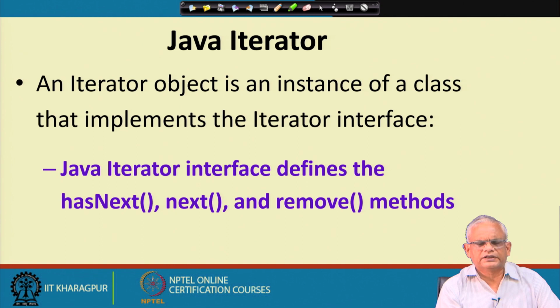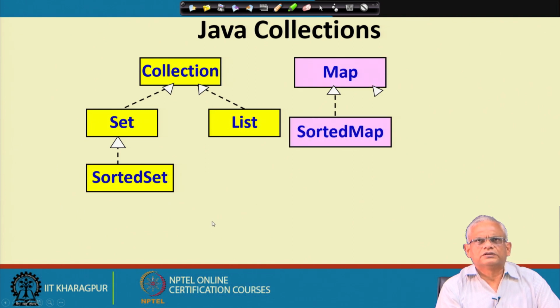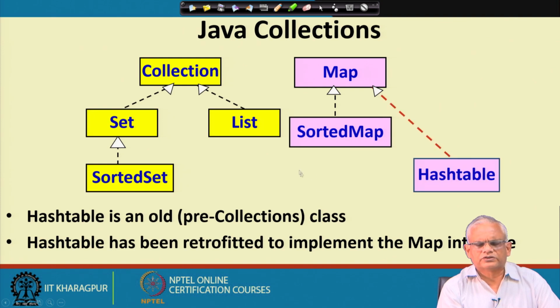An iterator object is an instance of a class that implements the Iterator interface, and the Iterator interface, as we have already seen, has the methods hasNext, next and remove. In the Java collections, if we look, we have the set, list and the sorted set and so on, and on the other hand we have map, sorted map and so on.